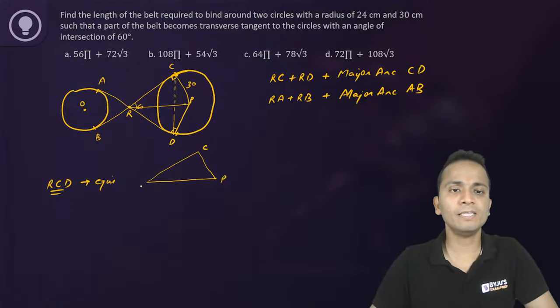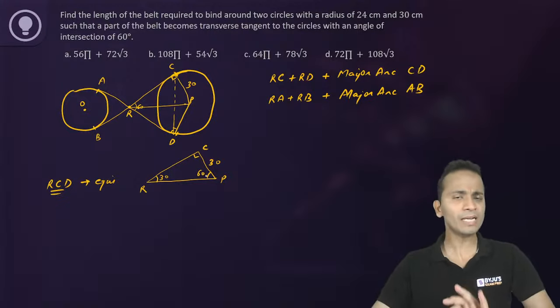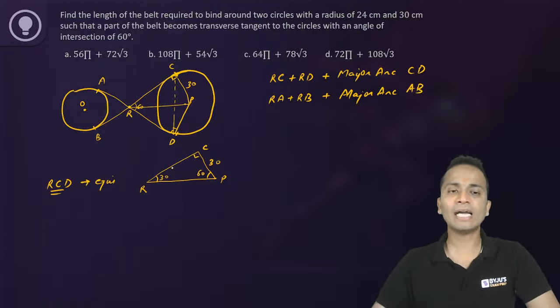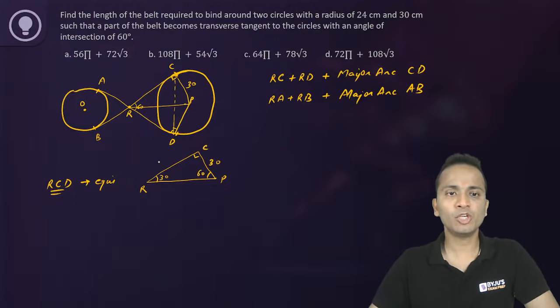P, C and R. This is length 30. This angle is 30, this is 90 degrees and this is 60. Clear? So from here I can find the length of RC. This is opposite to 30 degrees. So this will be equal to 30 root 3.